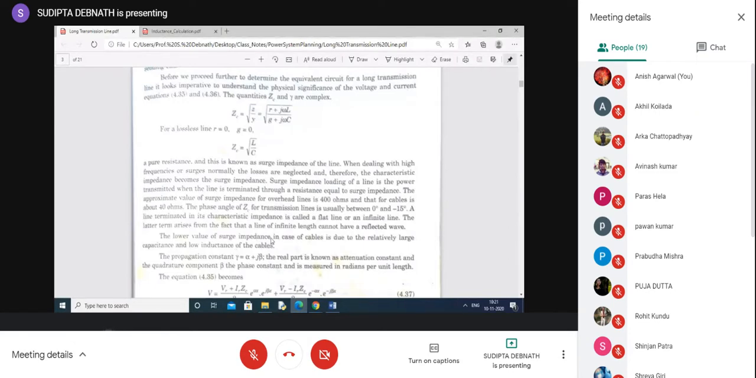The surge impedance is lower in the case of a cable. Why is it low? Because the cable has relatively large capacitance and low inductance.